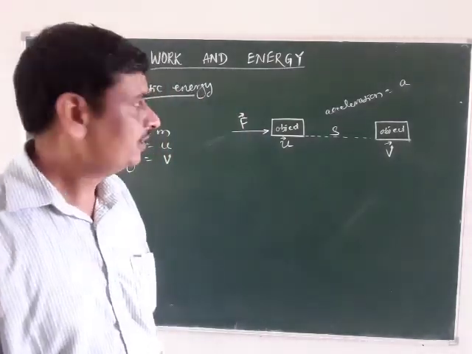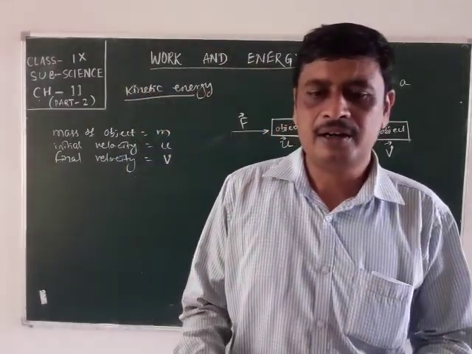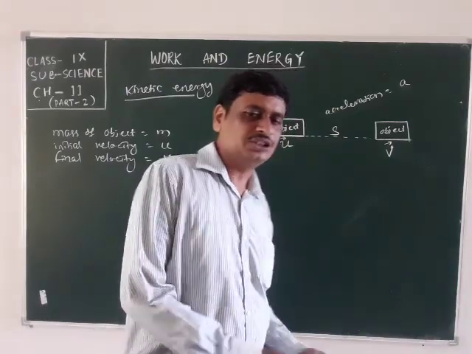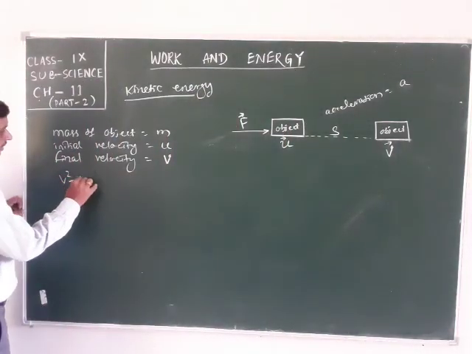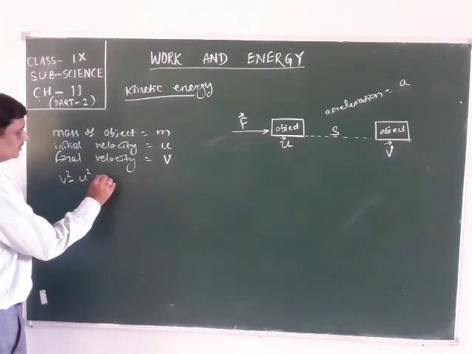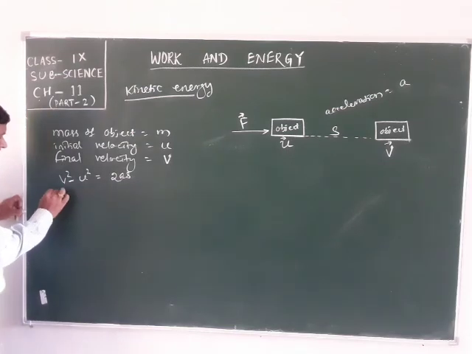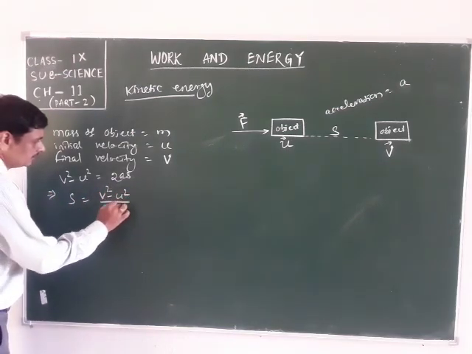According to the relation of this displacement and the velocity, v square minus u square is equal to 2as. This implies s is equal to v square minus u square by 2a.